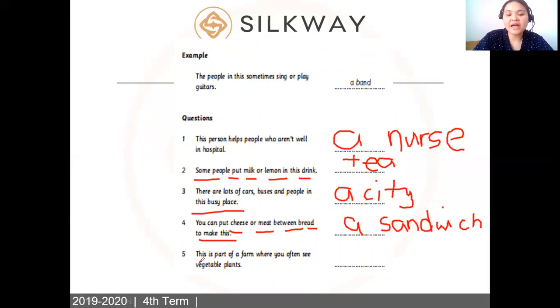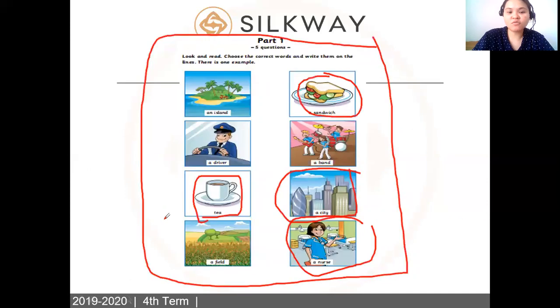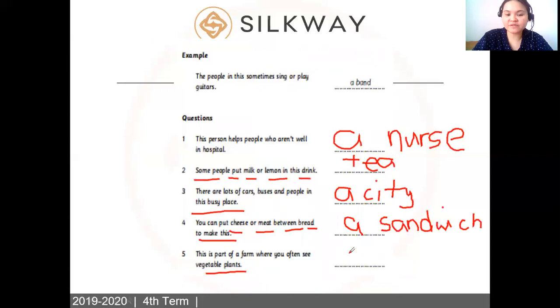It says here, this part of a farm where you often see vegetable plants. So you have to choose from here. How do you call that place? You're correct. So that is a field. So you just have to write it, a field. Let me write it for you. A field. So this is a review. We wrote a nurse, tea, a city, a sandwich, and a field. So let's move on.